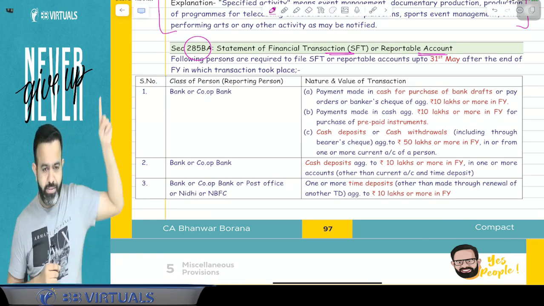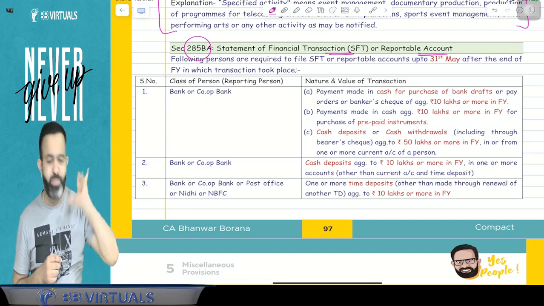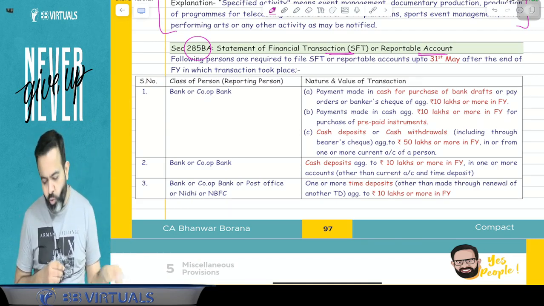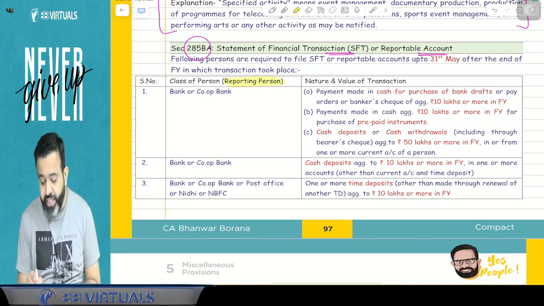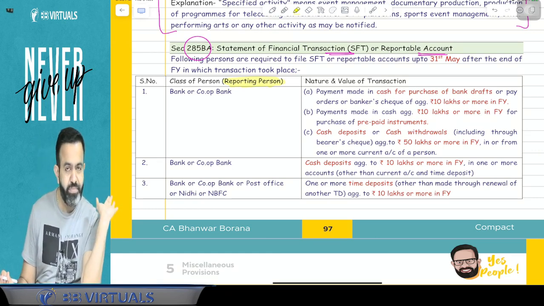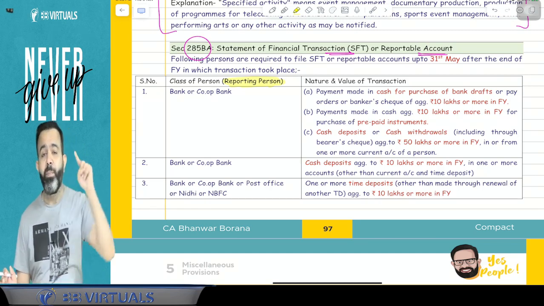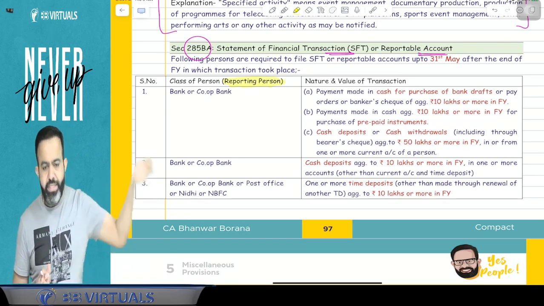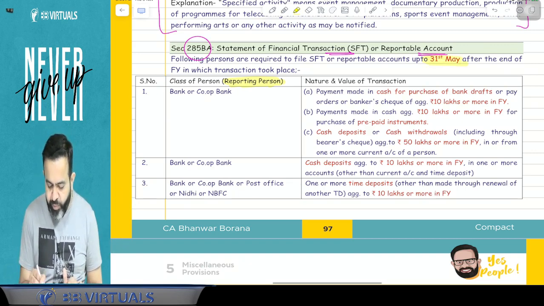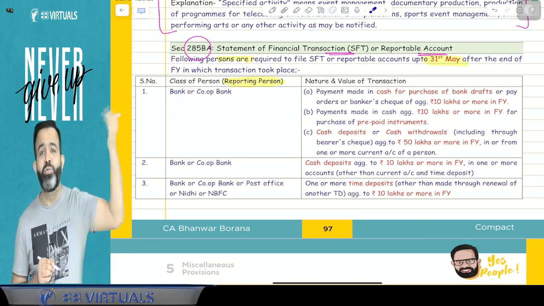Guys, the department has asked certain people to give this detail to the income tax department, and these persons are known as the reporting person. So these reporting persons will give this detail to the income tax department up to 31st May of the next financial year. So suppose in the current year you did the transaction, then in the next year till 31st May, your detail will be filed by this person to the income tax department.